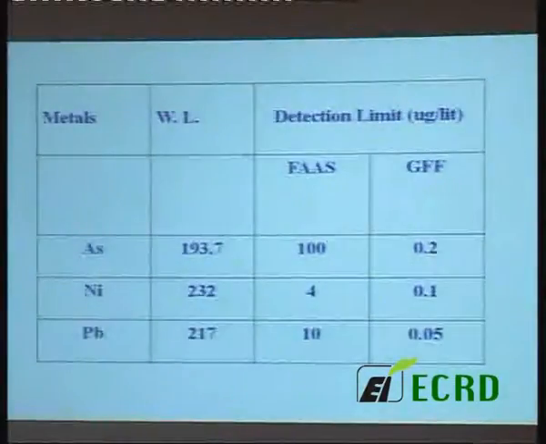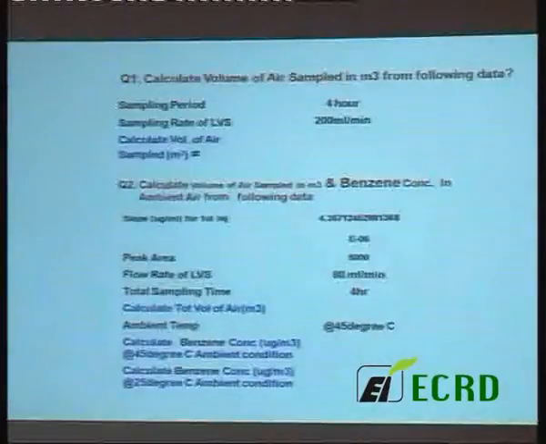You have to use a graphite furnace, because the detection limit for arsenic is very high with atomic absorption spectrophotometer without a graphite furnace. Nickel and lead can be done easily.